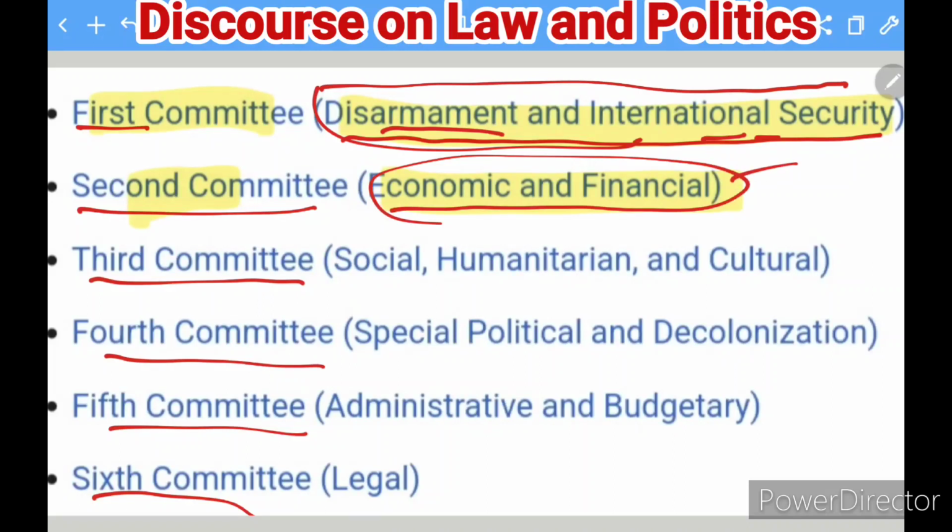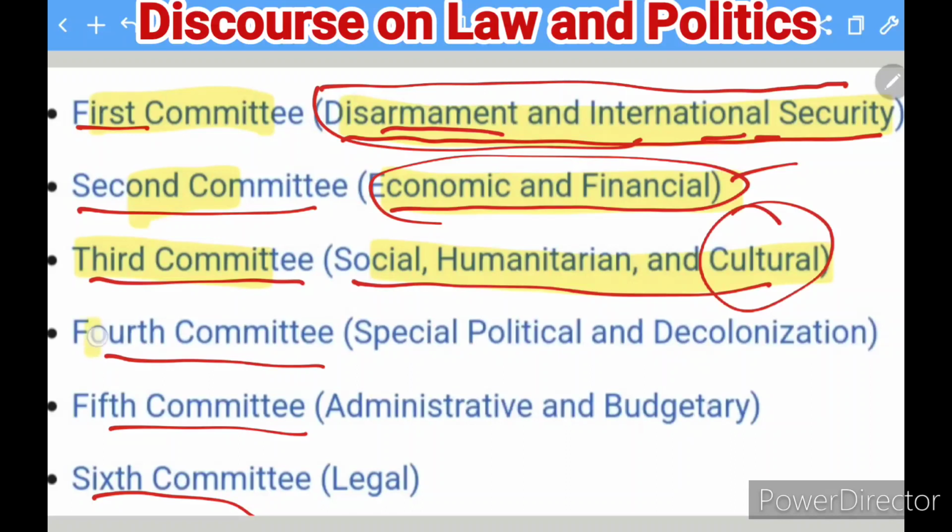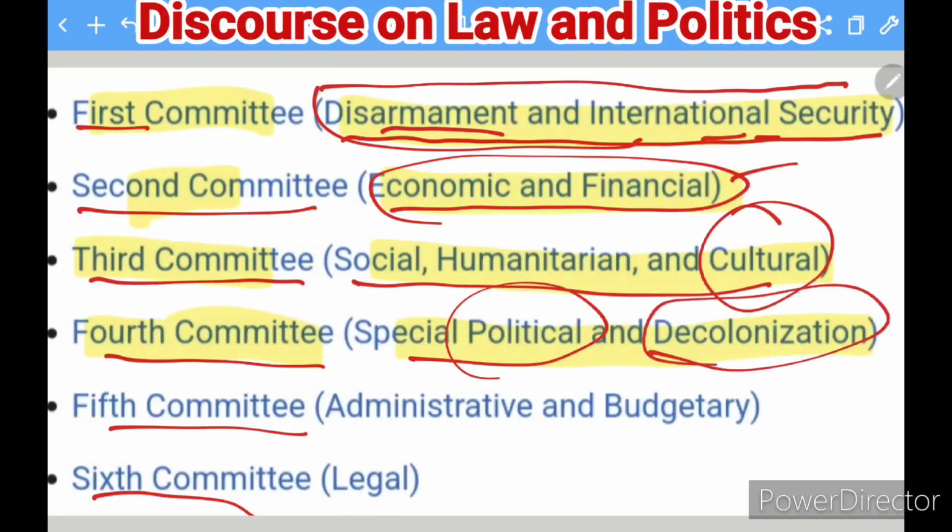Okay. The third committee, which is also part of the UN, is the Social, Humanitarian and Cultural. So they deal with social problems, humanitarian problems, and cultural problems, and they are working to resolve those. The fourth committee, which you all can see here, is the Special Political and Decolonization. So it is to give political functions, and also to ensure that there should not be any colonial territory. All the territories must be decolonized. So this is how you can find it here.